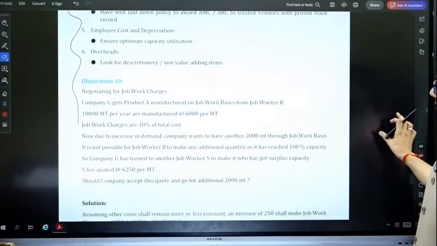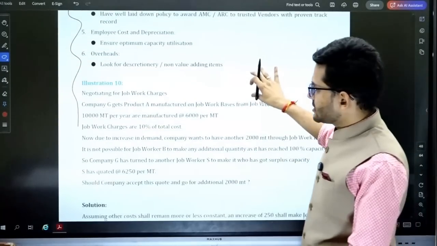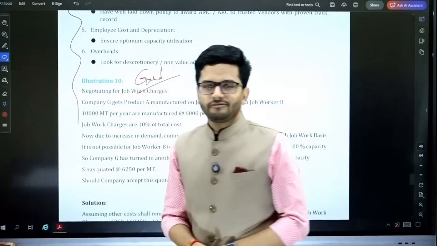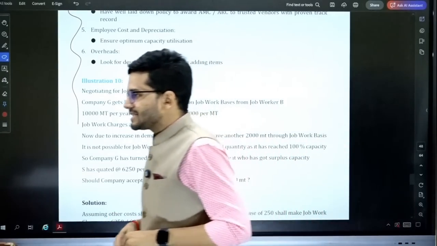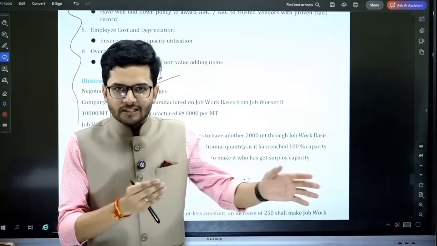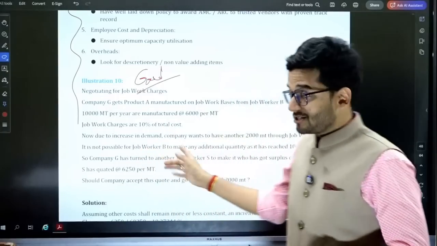Okay, sir, got it. Very interesting question. Illustration number 10, a short question, but a good question. If the examiner needs to give a filler question, a question which has only 4 marks and fills my 100 marks paper, then this question can be given.